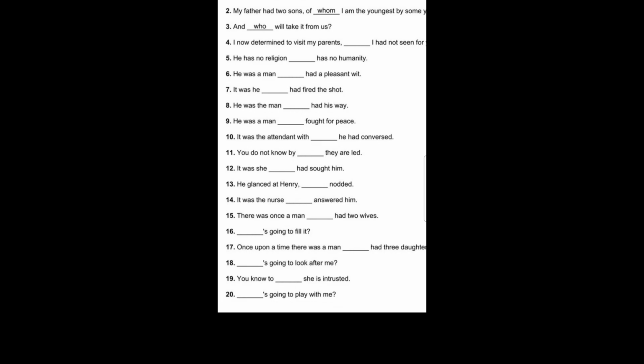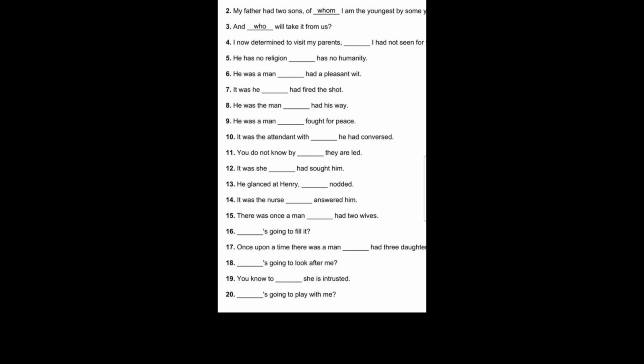Fourteenth, it was the nurse who answered him. Who answered him? The nurse answered him. Since we are getting a proper noun as the answer, we write it was the nurse who answered him. Fifteenth, there was once a man who had two wives. Who had two wives? A man had two wives. Therefore, when we get a noun also, we have to write who had two wives.